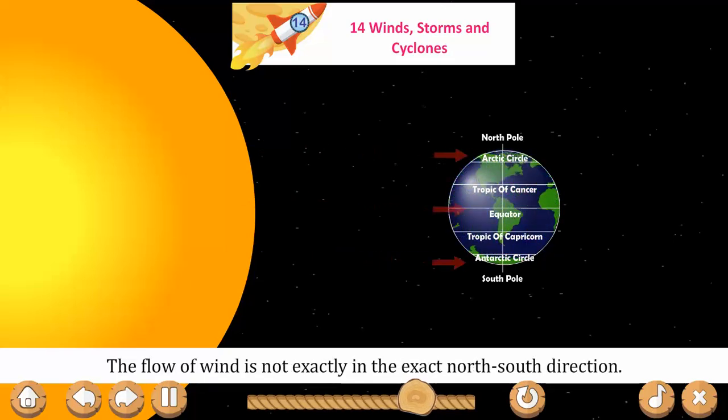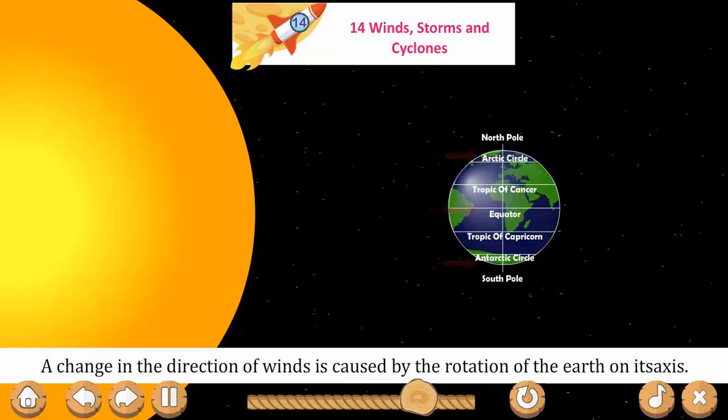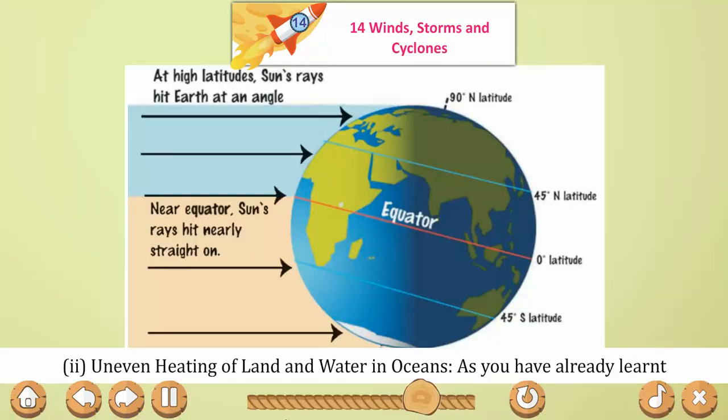The flow of wind is not in the exact north-south direction. A change in the direction of winds is caused by the rotation of the earth on its axis. Uneven heating of land and water in oceans.